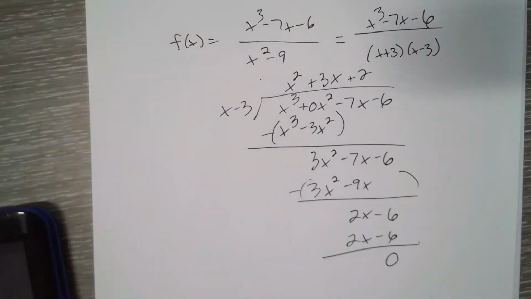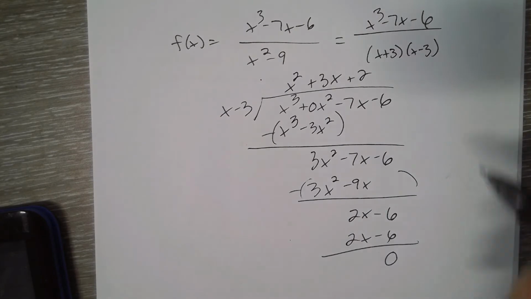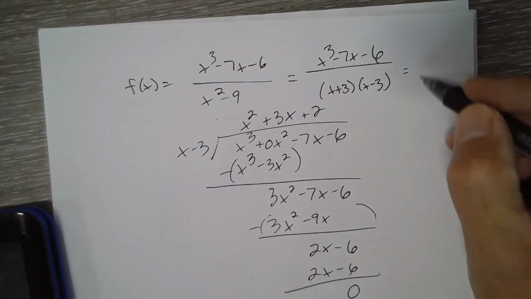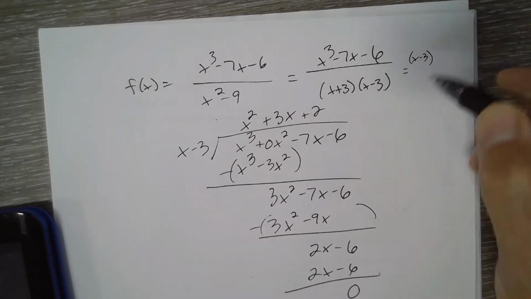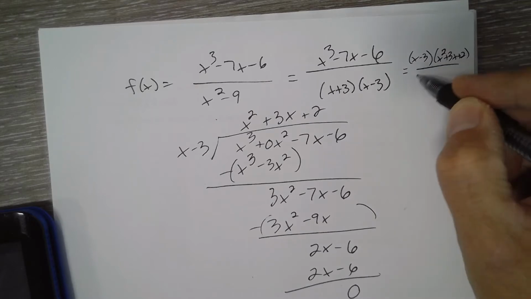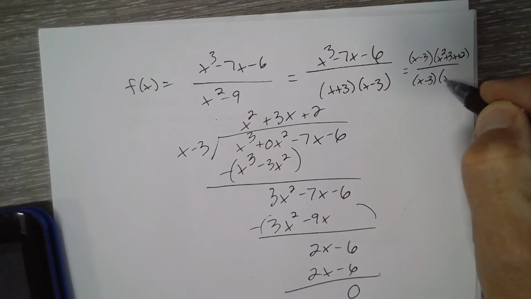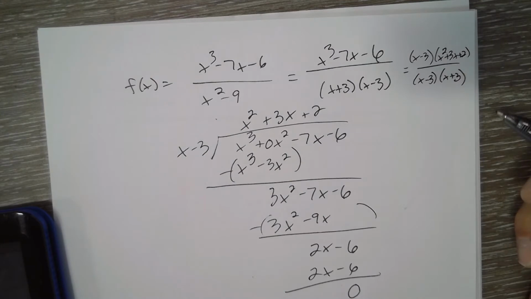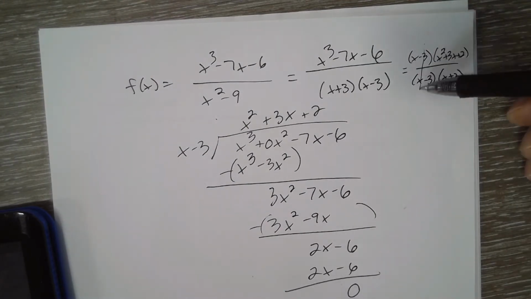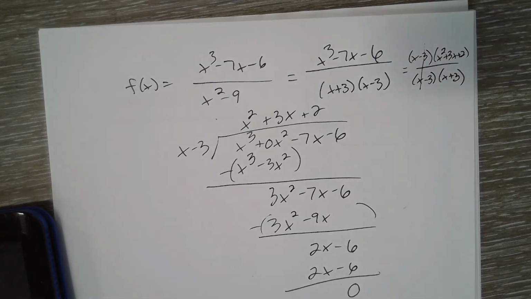All right, so we did get 0. That means it's a factor. That means the top factors to be x minus 3 times x squared plus 3x plus 2. Okay, so since the top factors, we have x minus 3's, they do cross off, and it's apparent that there is a removable discontinuity at x equals 3. Anytime you can cross off a factor on top and bottom, there's a removable discontinuity.